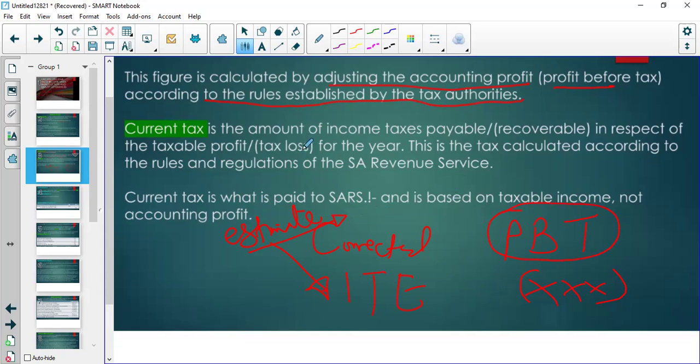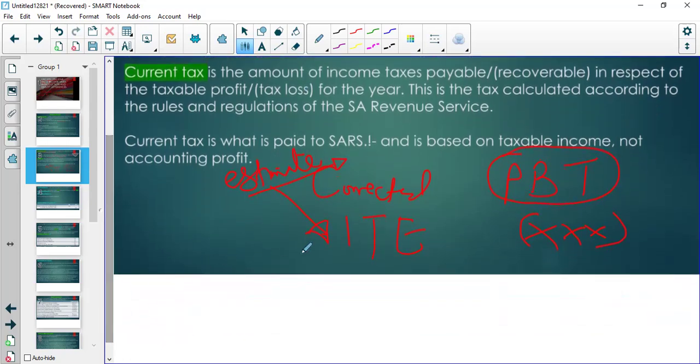and then you go to the teller in a SARS office with your profit before tax. You have printed it, and then you sit down with the SARS official. Then you want to determine how much tax you are going to pay.